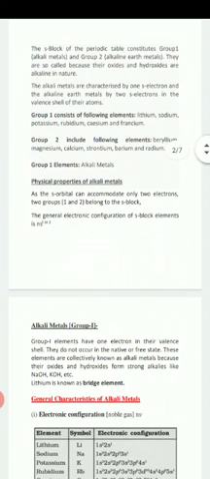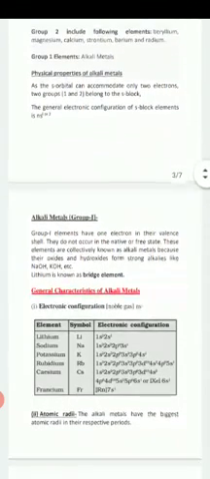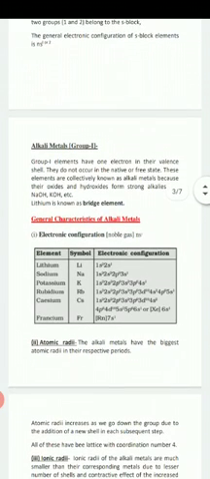Now, electronic configuration. The alkali metals, as I have already discussed, have one electron in their outermost orbit, starting from lithium to francium. About atomic radii, the alkali metals have the biggest atomic radii in their respective period.